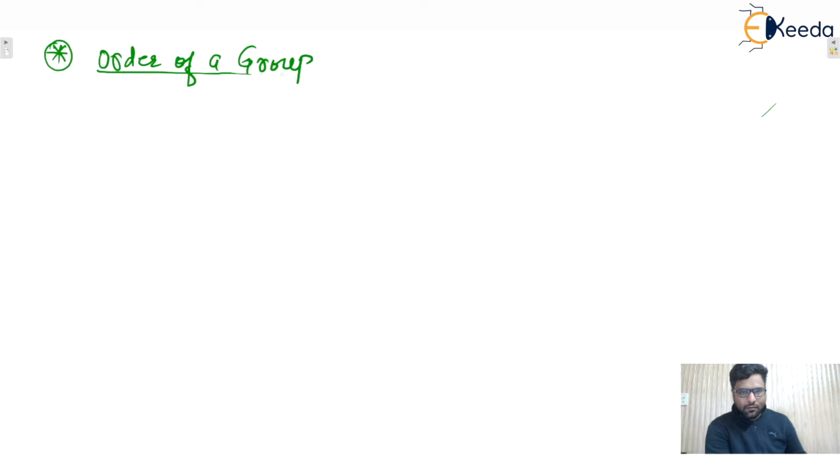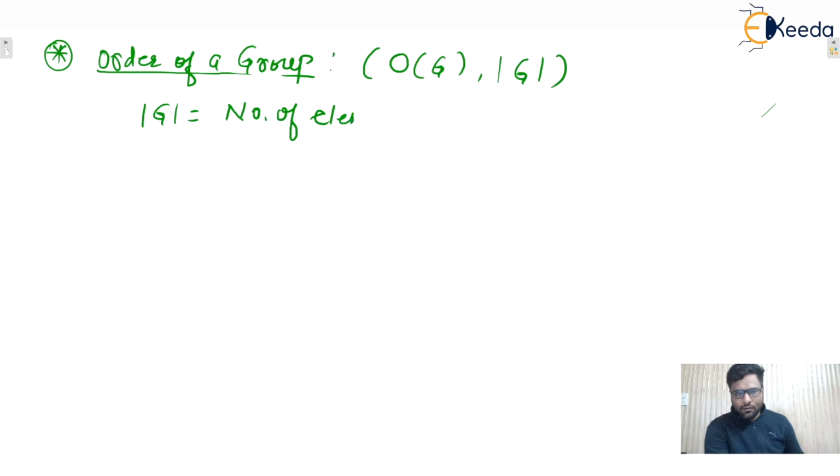Let's say one group is given to you, let's say G. So this is represented with order of G, or we can say mod of G. Both represent the order of a group. Let's say G is a group. The order of a group means the number of elements. The number of elements in set G is known as the order of a group. Let us consider one example.